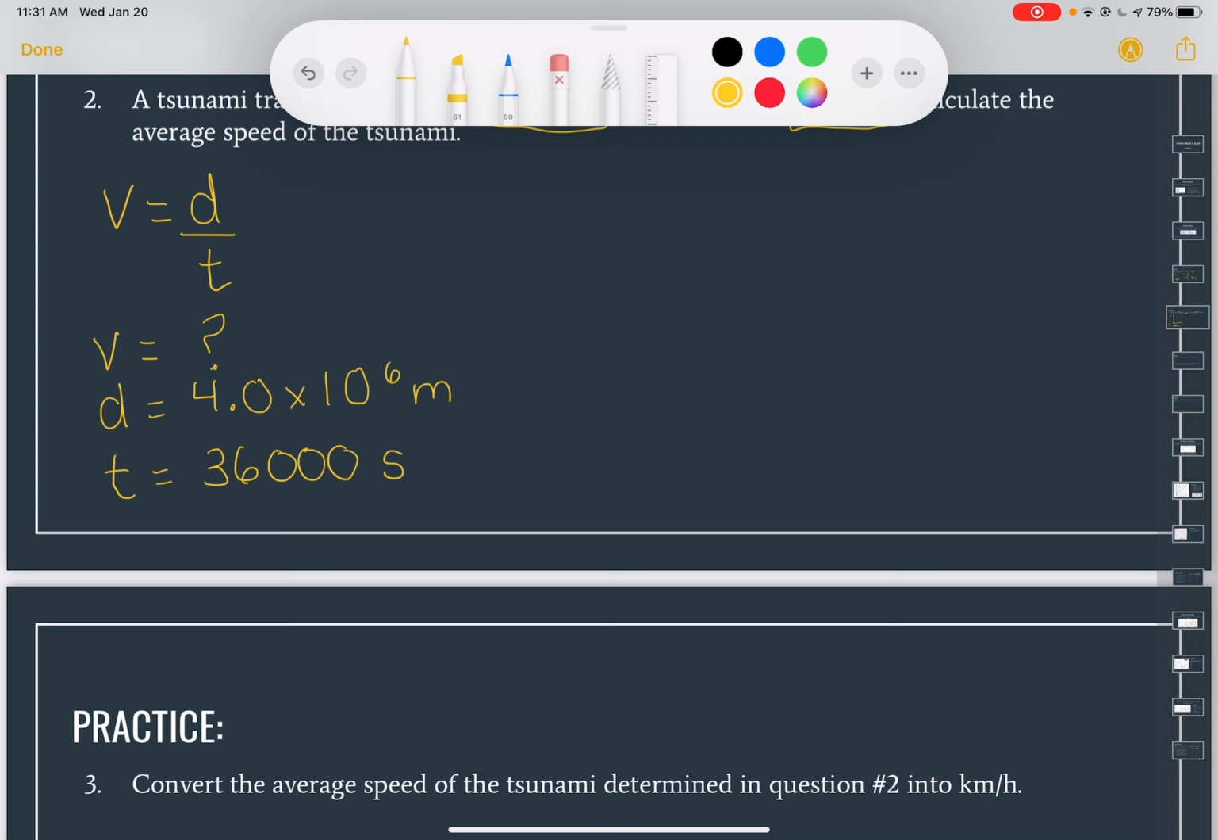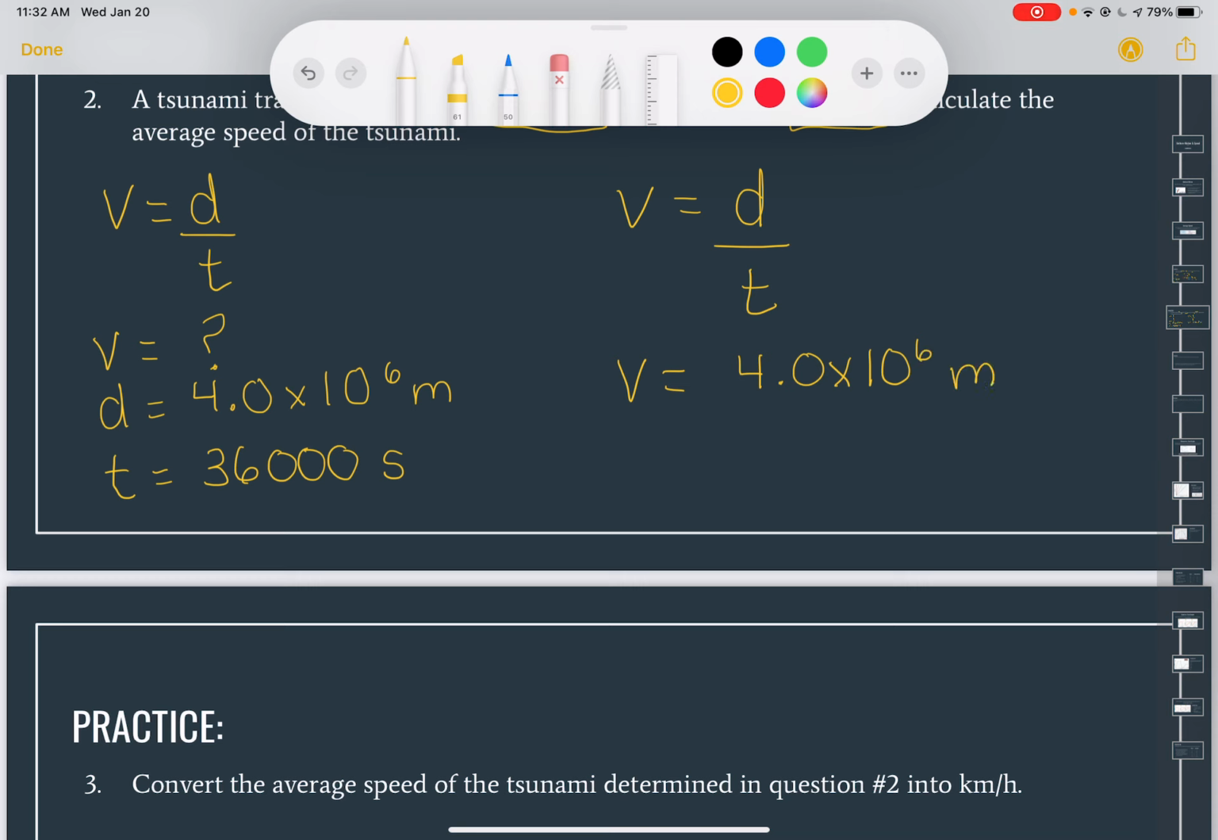Okay. So what we're going to do here is we're going to set it up and plug in those pieces of information. We're going to put these pieces of information into our formula. So we don't know what our velocity is, but we do know what our distance is, which is 4 times 10 to the 6. And that's in meters.